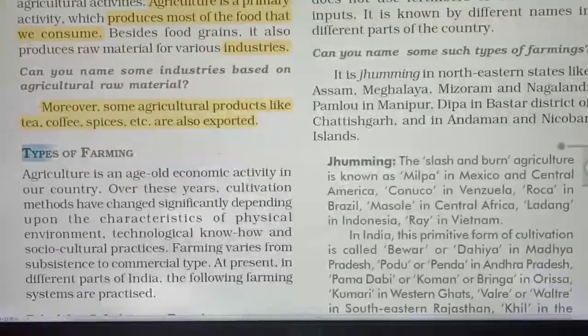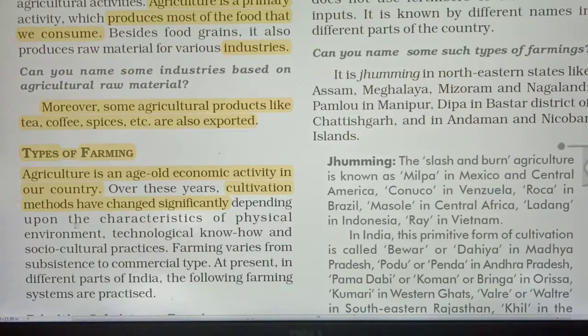Now, types of farming. Agriculture is an age-old economic activity in our country. It means that since very old times in India, agriculture was the main economic activity in the country. Over these years, cultivation methods have changed significantly. Earlier they were doing cultivation with the help of traditional methods. Now the modern methods are there.